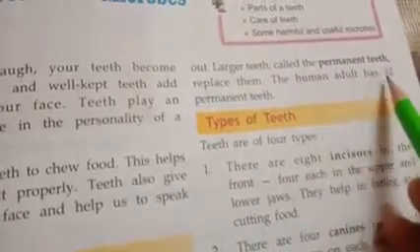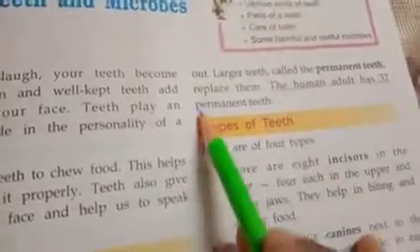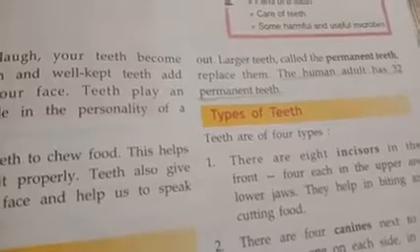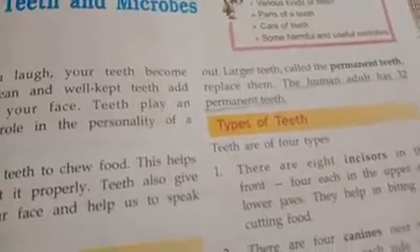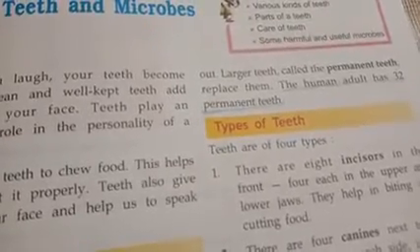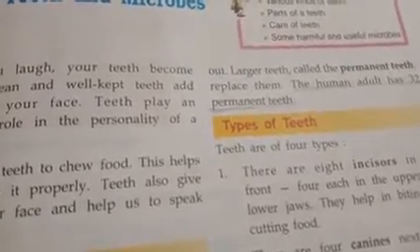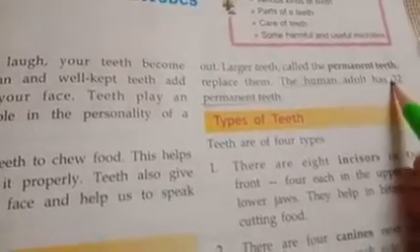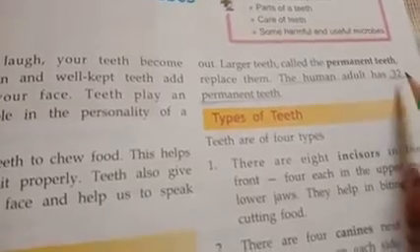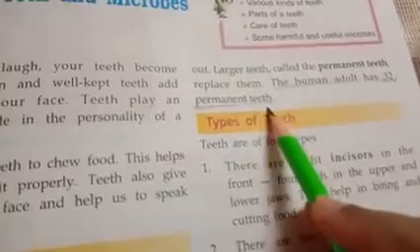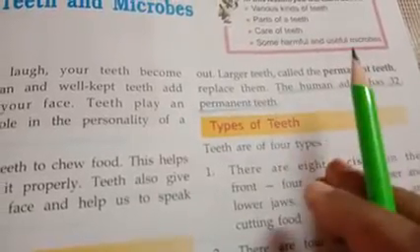The human adult has 32 permanent teeth. Underline this: how many teeth we have. The human adult has 32 permanent teeth. You have usually heard in Hindi that it is 32, so 32 means 32 in Hindi. Okay, so human adults have 32 permanent teeth. I hope this is clear.